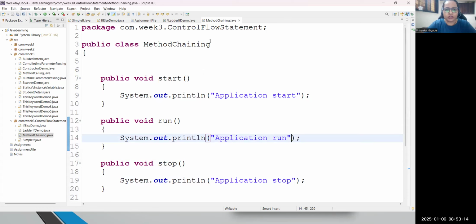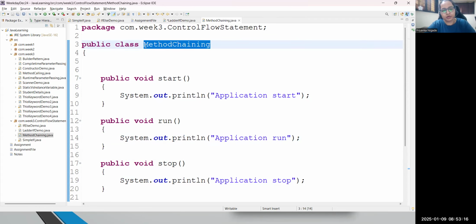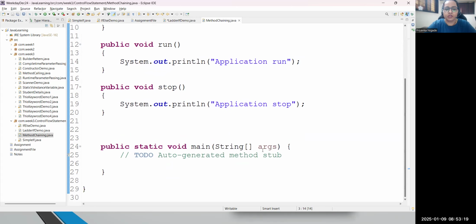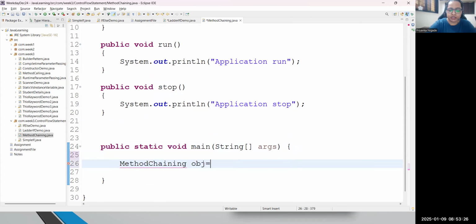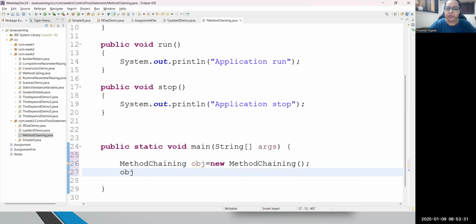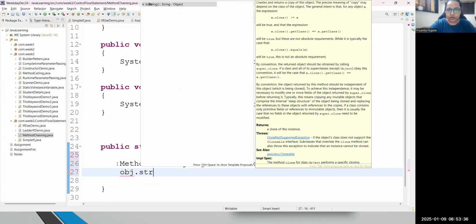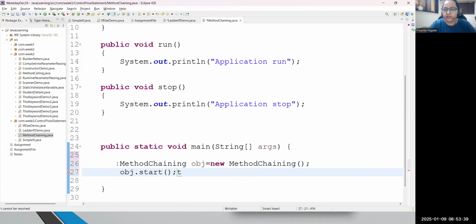If I want to call all these three methods, in Java we have a simple rule: create an object. So if I come to the main function, I will be creating the object first: MethodChaining object equals new MethodChaining constructor. Great. But at this moment, please have a look. How can you call this method? I can call object dot start only, right? But from that start, if I want to call any other method, is it possible? See, if I put the dot operator, no, I'm not getting access.